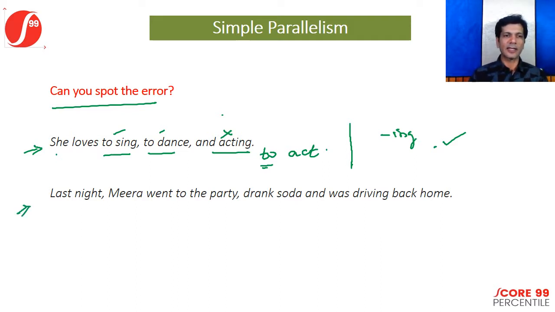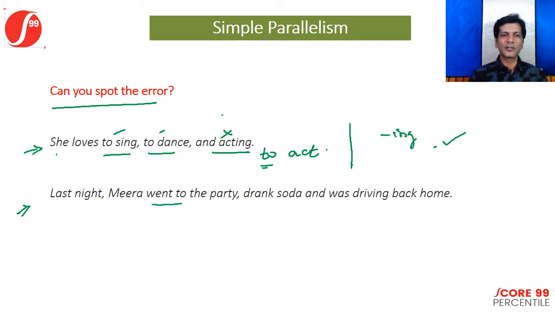Let's take a look at the second example. This says, last night Mira went to the party, drank soda, and was driving back home. Just understand that this is a very simple sentence where the verbs are right next to each other and there is not much complexity involved. This has introduced something a little more, it just put in some more phrases and words to make the sentence look a little complex. But then again, observe what the actions are.